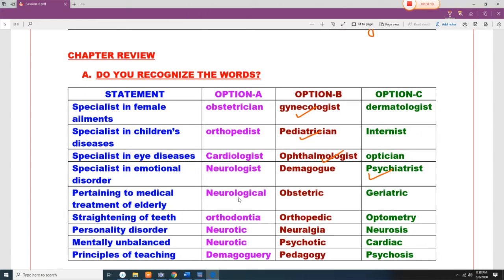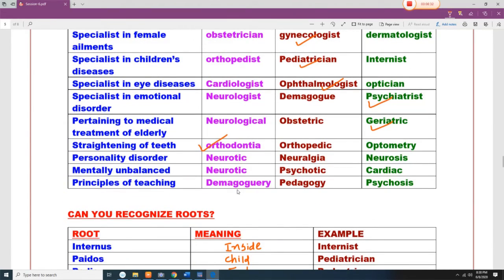Pertaining to medical treatment of the elderly is geriatrics. Straightening the teeth: teeth means dontia and ortho, so orthodontia. Personality disorder means neurosis. Mentally unbalanced means psychotic.